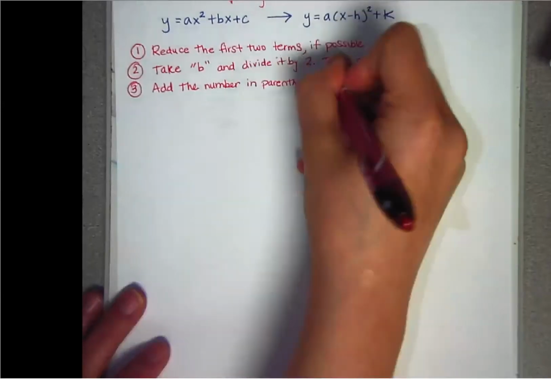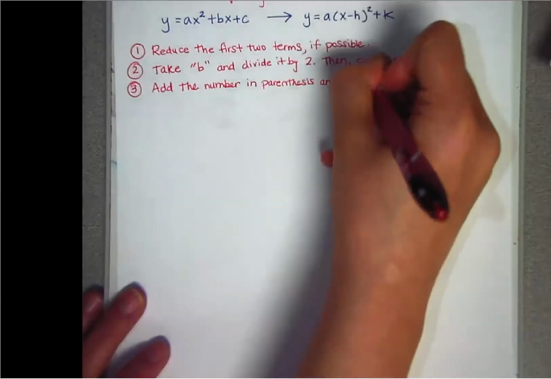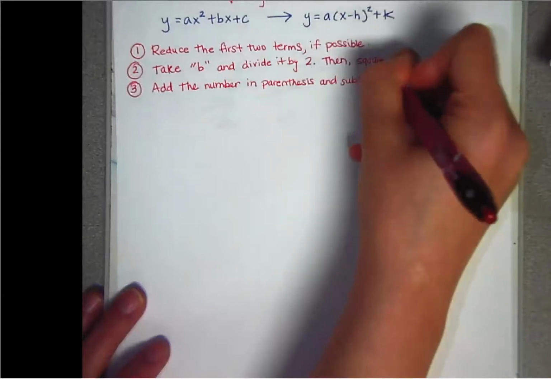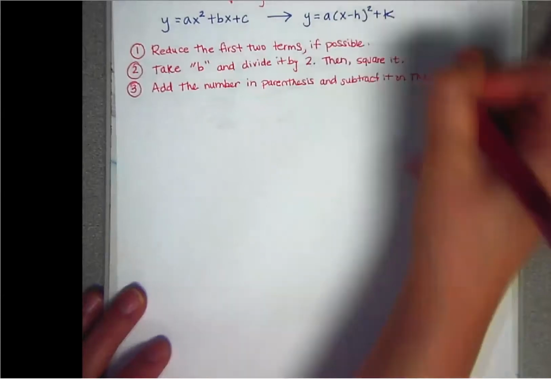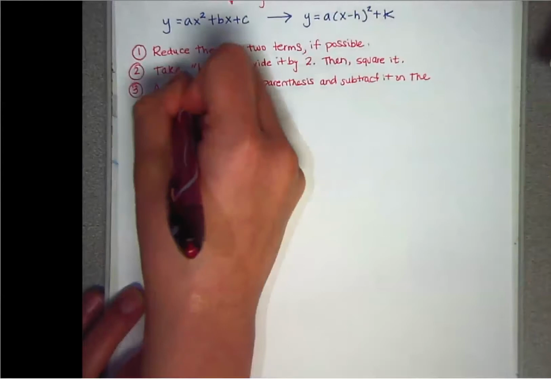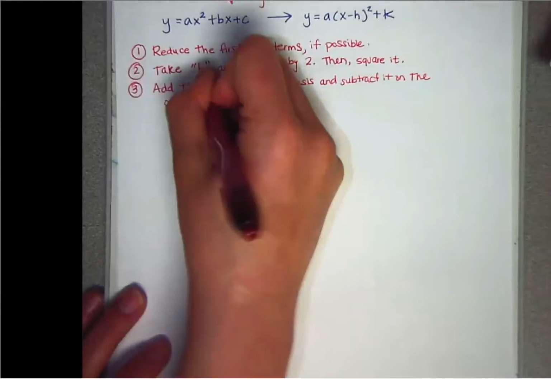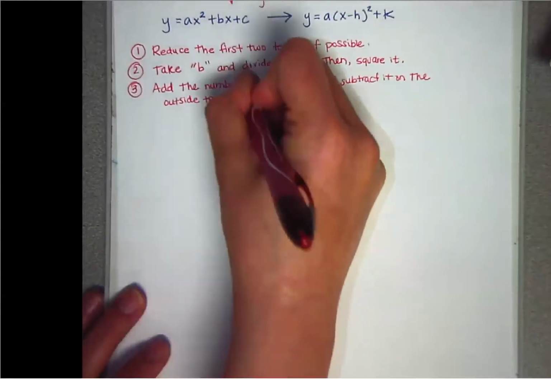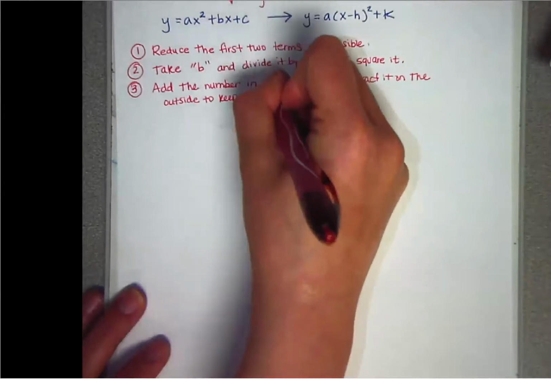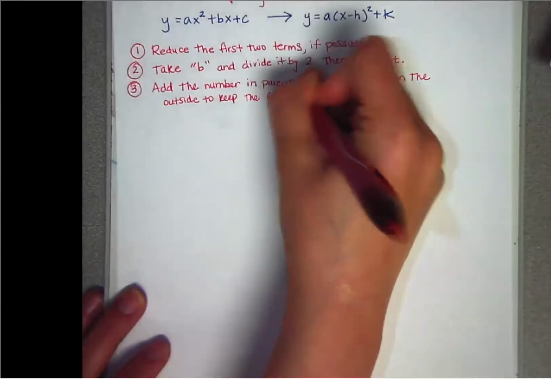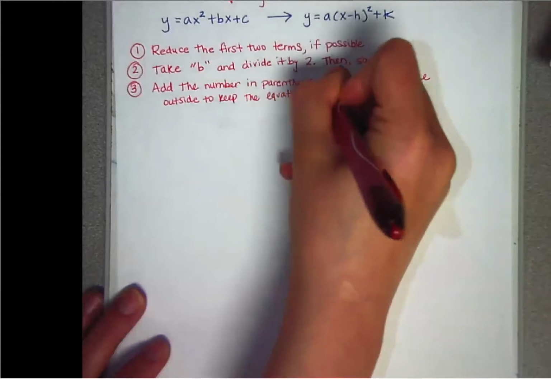And you're going to subtract it on the outside. And we're doing this in order to keep the equation balanced. So this step is very important.